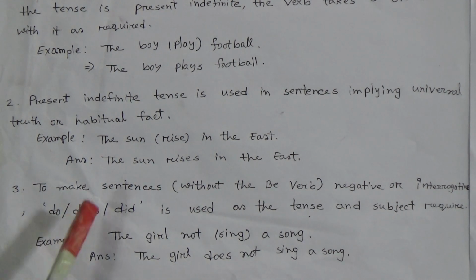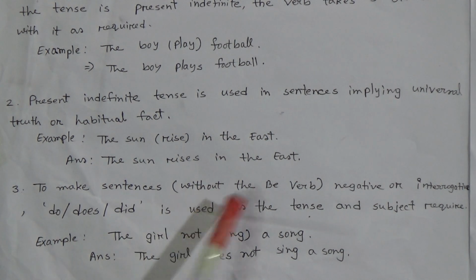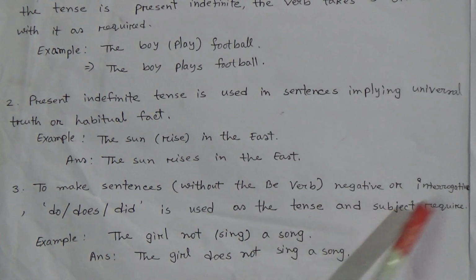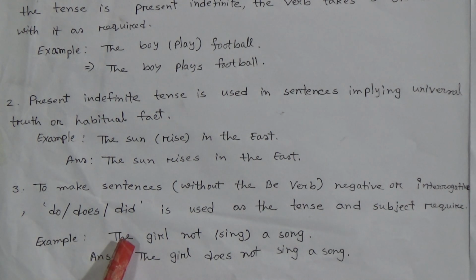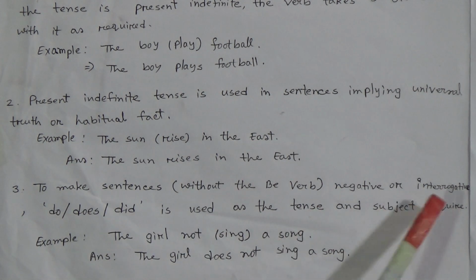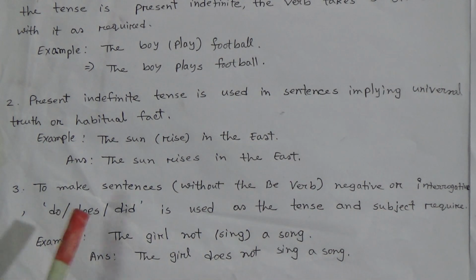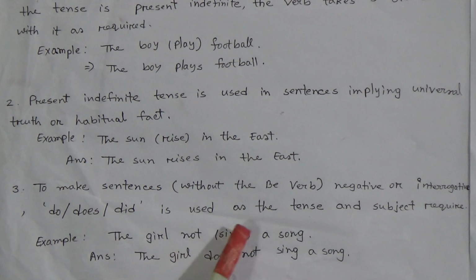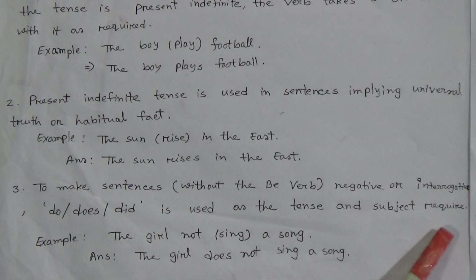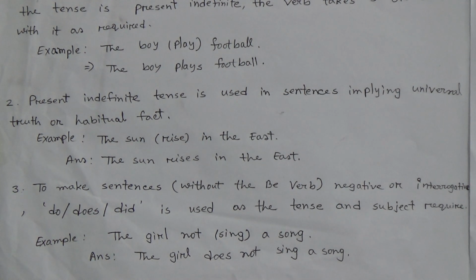Okay, now number 3: To make sentences negative or interrogative without the be verb, do or does or did is used as the tense and subject require. For example, the girl not (sing) a song. What will be its answer? The girl does not sing a song.